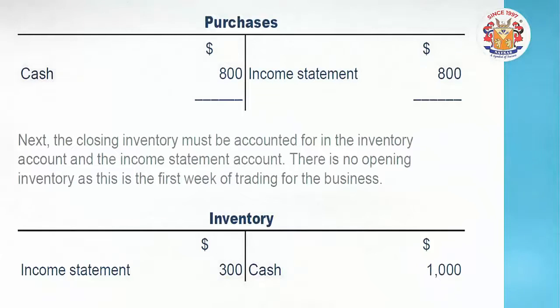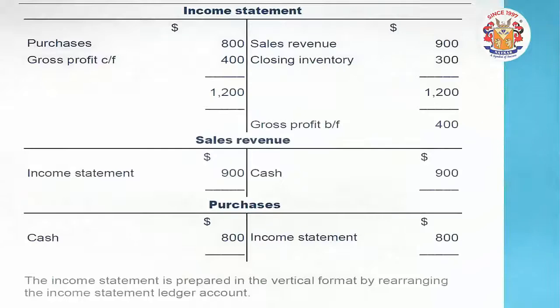Out of that, you can see here we got total 300, which is taken at the year end to the income statement, the inventory debit, and it will be credit into the income statement. Friends, on a credit side, there is some printing mistake. Please don't consider on a credit side. We had already discussed how the debit inventory credit the income statement for the closing inventory 300. Take a look for the income statement. It will look like into the first week that we have.